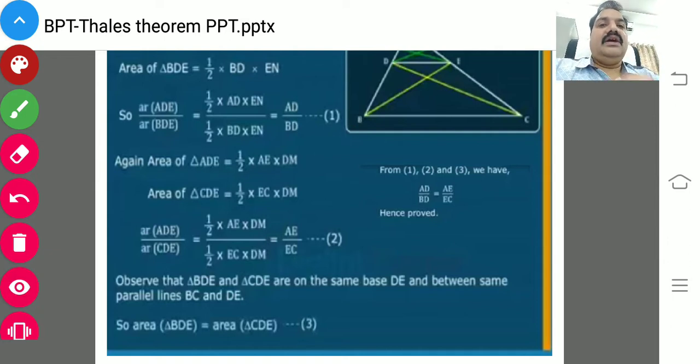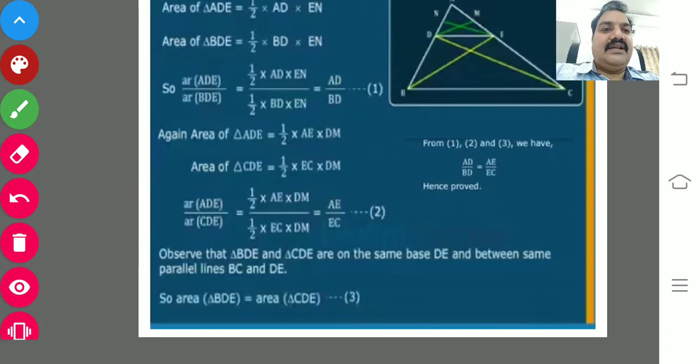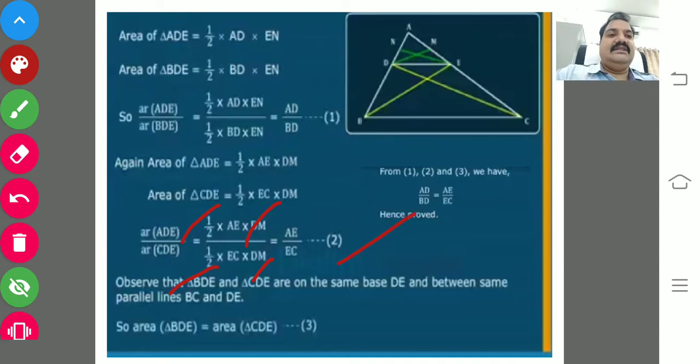Now area of triangle ADE and area of triangle CDE, simply you take the two values, half of AE into DM here and half of EC into DM here. So simply you cancel it, half cancels, DM cancels, you got AE by EC.